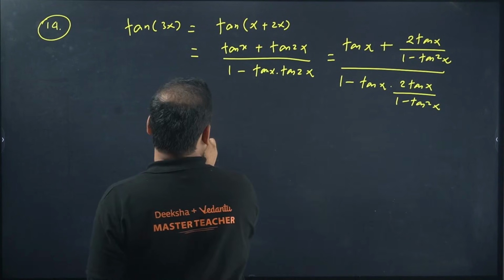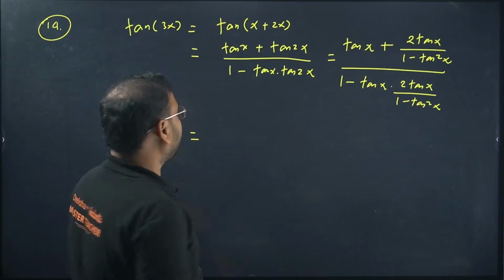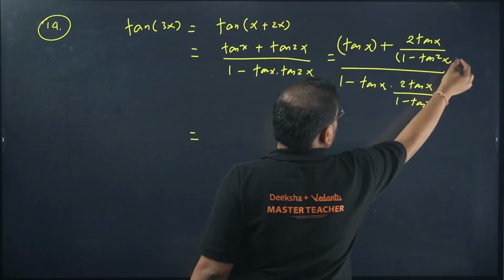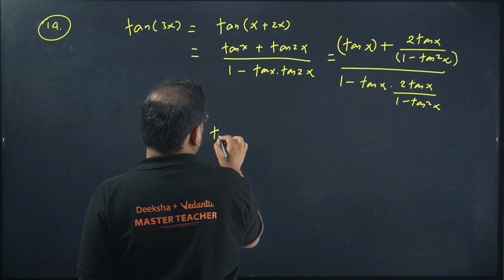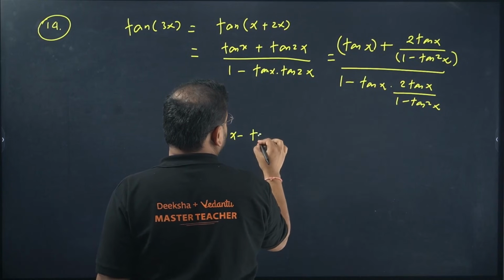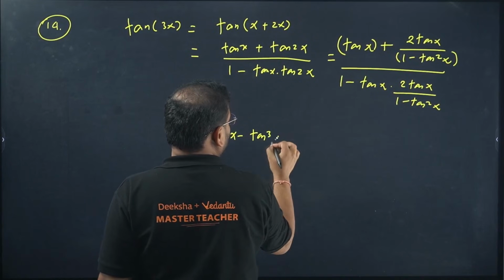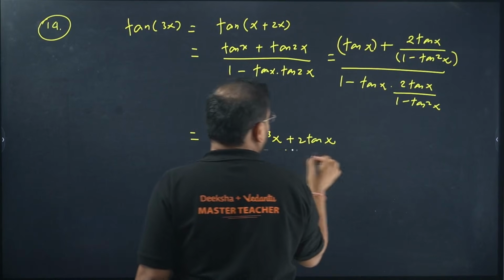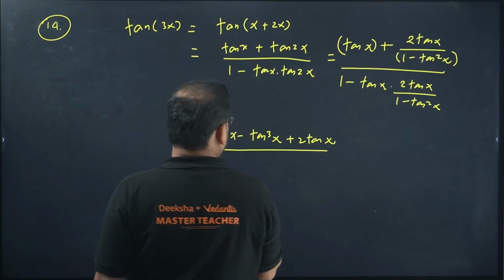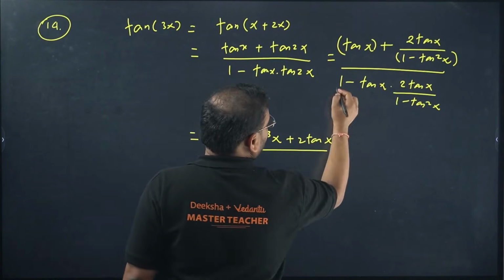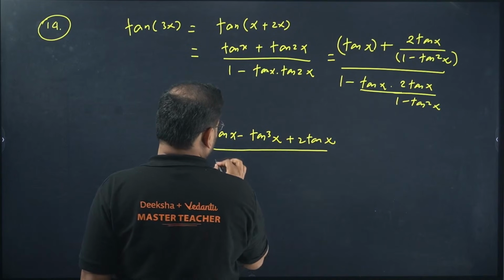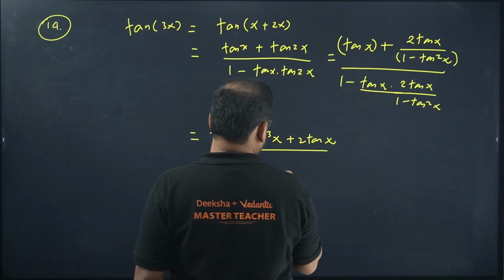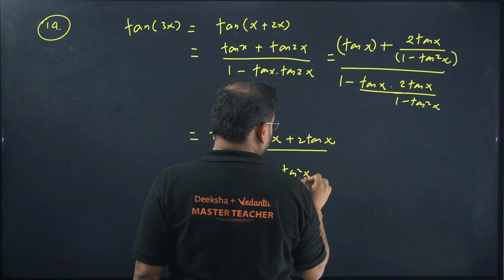Okay, continue. Now take the LCM. We get over here tan x, this you have to multiply over here with this bracket. So you get tan x minus tan cube x. Tan x minus tan into tan square, so tan cube x. This will be as it is, so plus 2 tan x divided by, same thing, this with 1. So 1 minus tan square x. Okay, and this will become minus 2 tan square x.